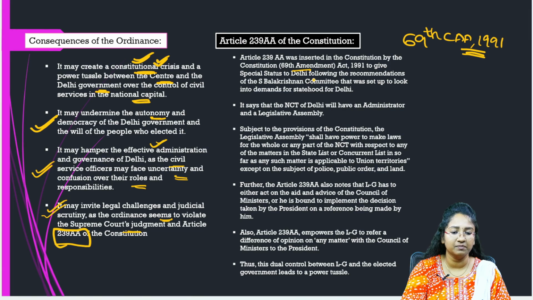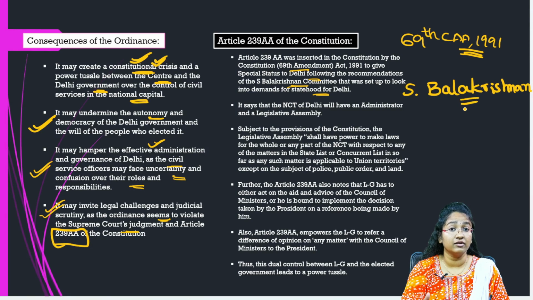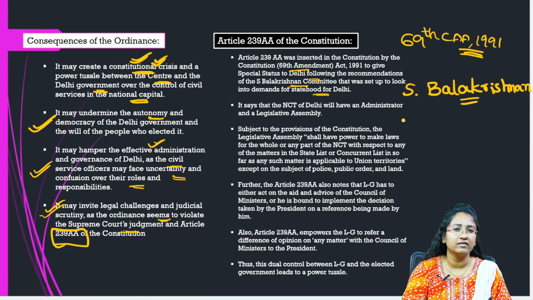It is to give special status to Delhi following the recommendations of S. Balakrishnan committee that was set up to look into the demands for statehood for Delhi. So there were basically some demands for statehood for Delhi. When there were demands from the people for statehood for Delhi, what happened? A particular committee was appointed. So what was that committee? It is S. Balakrishnan committee. The committee name is also equally important, so try to remember the committee name and why it was appointed.